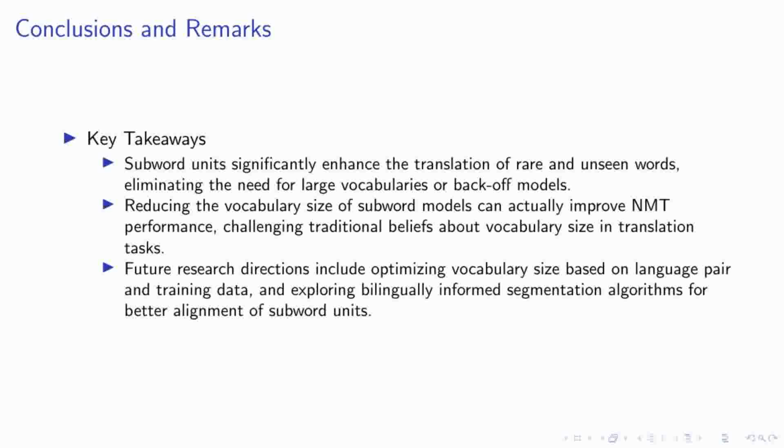Looking ahead, there are promising avenues for future research. One critical area is optimizing the vocabulary size based on specific language pairs and the volume of training data available. Additionally, there's potential in developing bilingually informed segmentation algorithms. These could improve the alignment of subword units, making translations even more accurate and contextually appropriate. These insights not only advance our understanding of neural machine translation, but also open up new possibilities for more effective and efficient translation systems in the future.